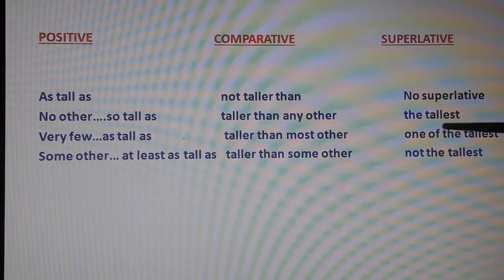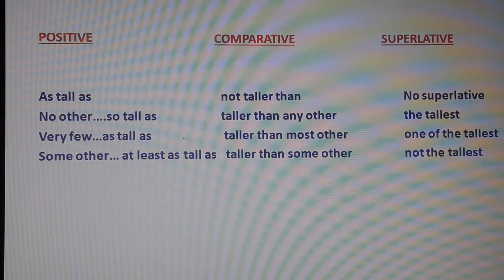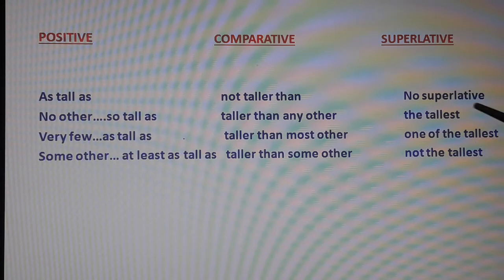And the superlative will be: he is the tallest, she is the prettiest, she is the richest. Remember, the richest, the tallest will come here, because "no other" means nobody else. Therefore the superlative is a must.